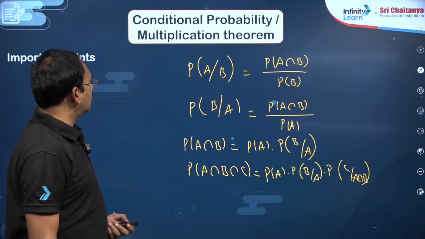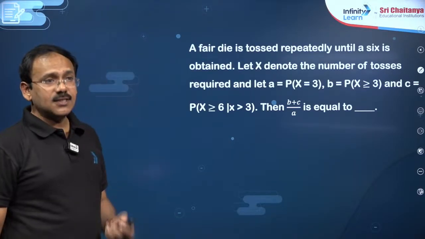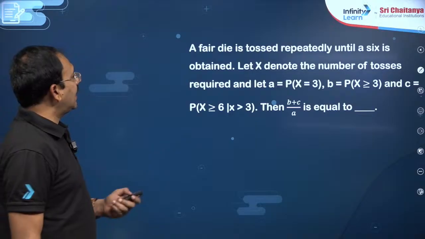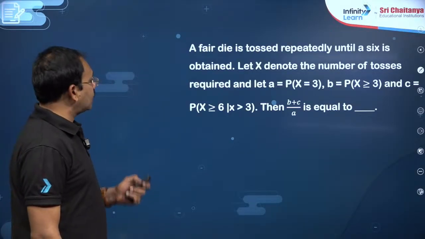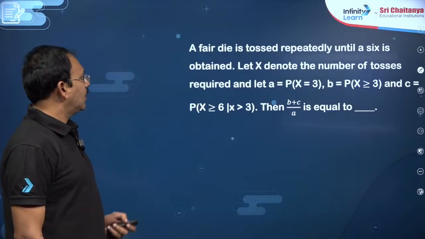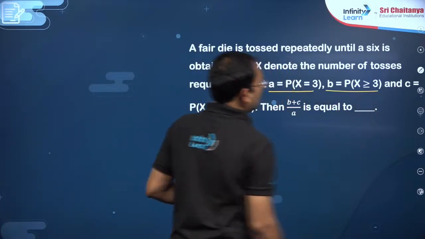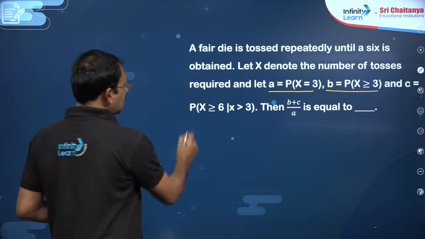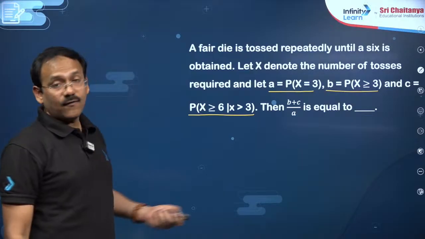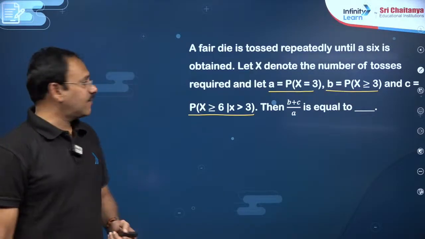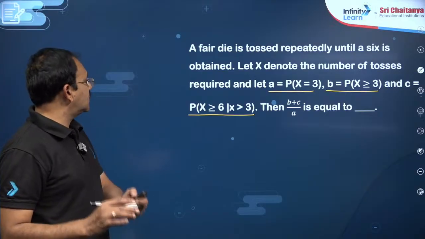With the help of this, you take up this question. A fair die is tossed repeatedly until a 6 is obtained. X denotes the number of tosses required, and A is probability of X is 3, B is probability of X greater than or equal to 3, and C is probability of X greater than or equal to 6 given that X greater than 3. Find B plus C by A.